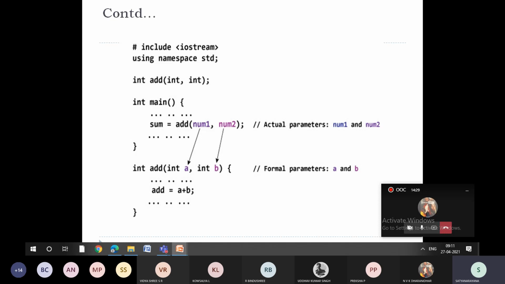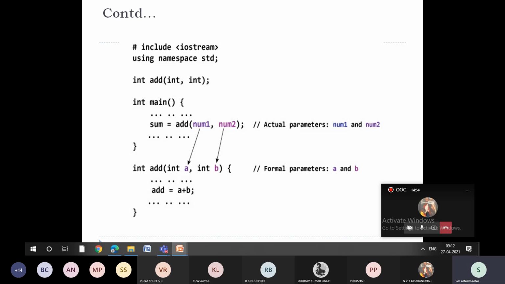Parameters. You need to remember three definitions here. The first one is function prototyping. Writing the header of the function without the body is called function prototyping. In function prototyping, we mention the return type of the function as well as the data type of the parameters. And we are not bothered about what variables we use, whether it is A, B, C, P, Q, or X, Y, Z, anything.